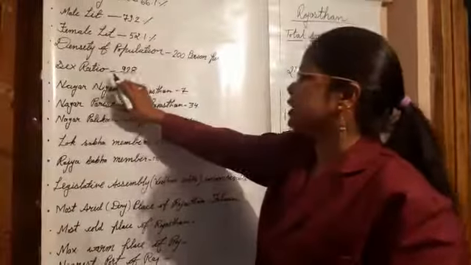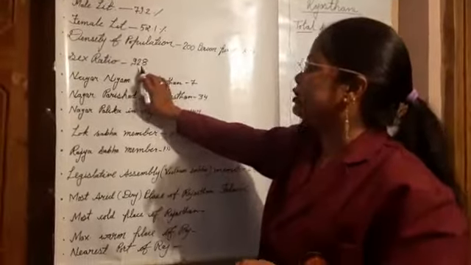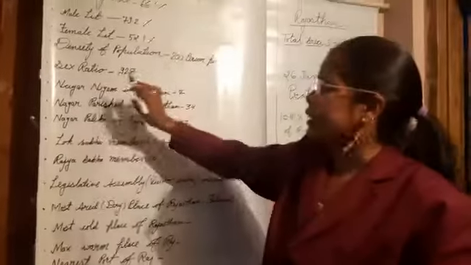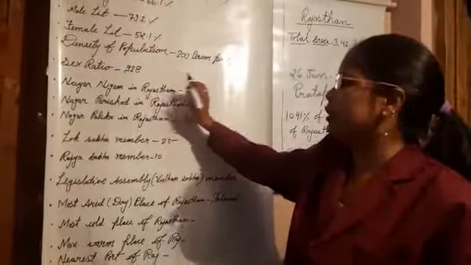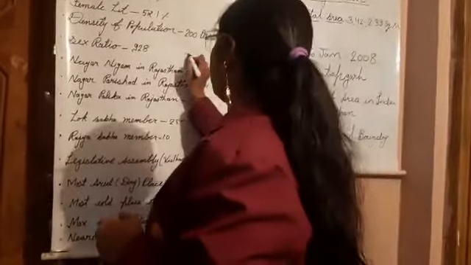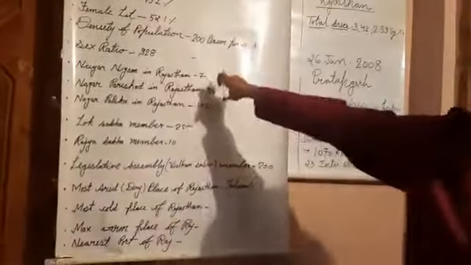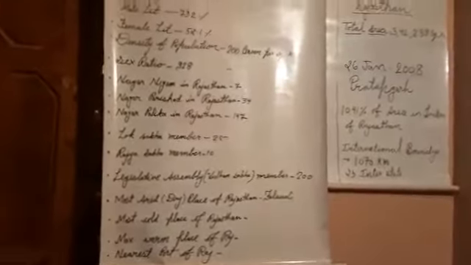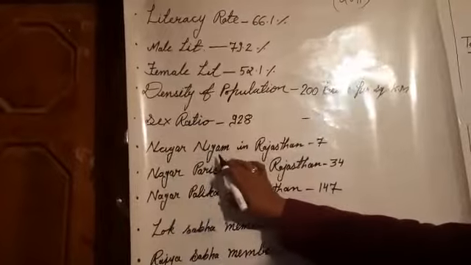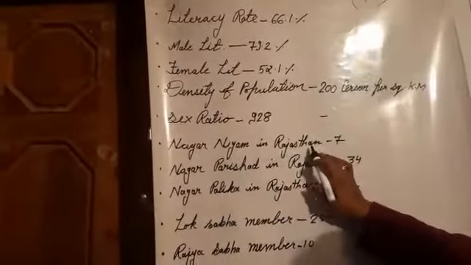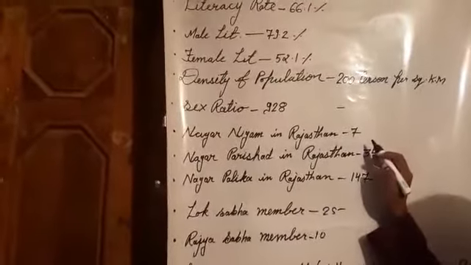Sex ratio is 928. And Nagar Nigam in Rajasthan is 7.